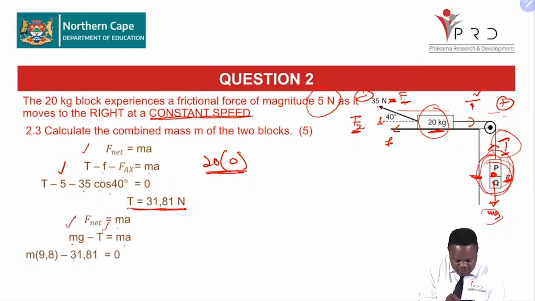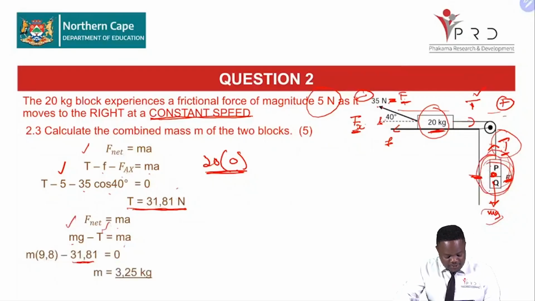So we can substitute now. Our T is 31.81 from our calculation there, right? And then we can now solve for our mass, and that gives us a mass of 3.25 kilograms. I hope we're all able to do that calculation.